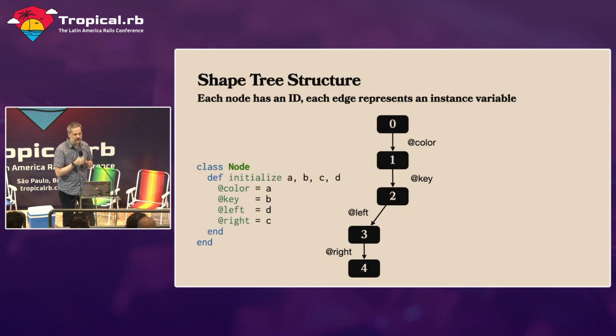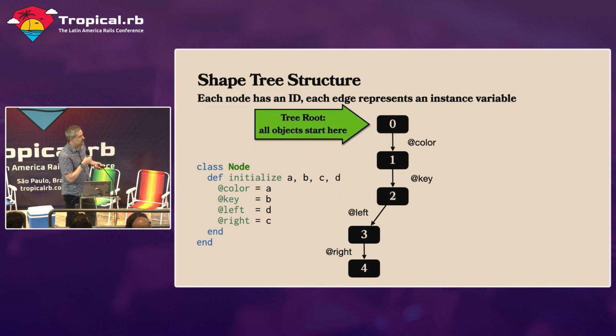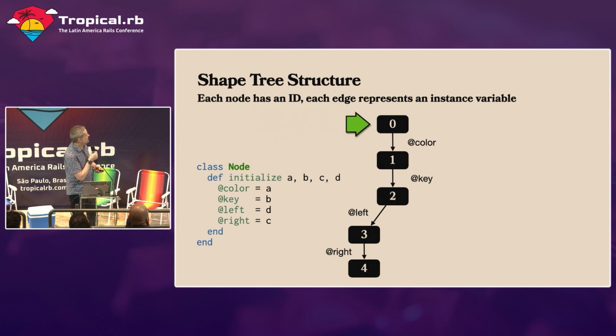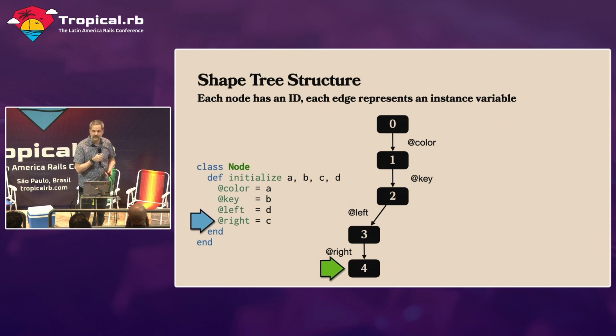The way that we use it is that we have a tree that looks like this, where each node in the tree represents an ID, and each edge on the tree represents an instance variable name that we're using. New objects always start at the very top, at shape 0, and then each time we go through the tree, we change the shape of the object. In this example, node starts out at 0. When we add the color instance variable, it goes to 1. Then when we add key, it goes to 2. Then when we add left, 3, and then right, 4. And that's basically all it is.